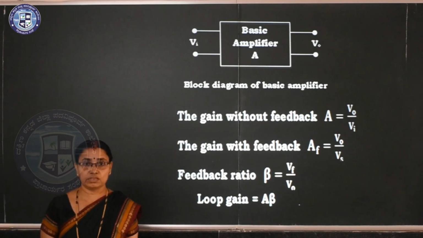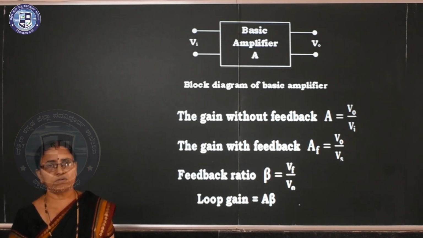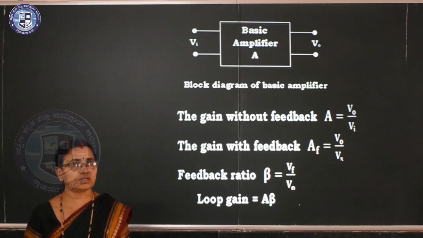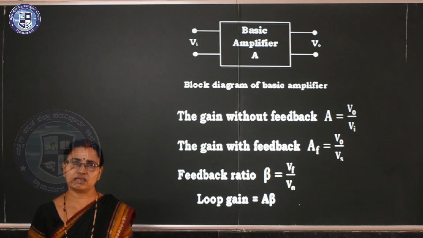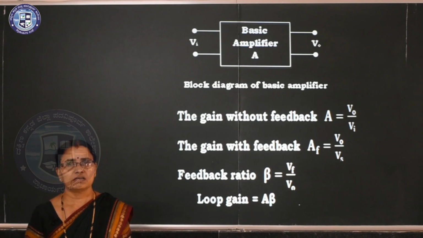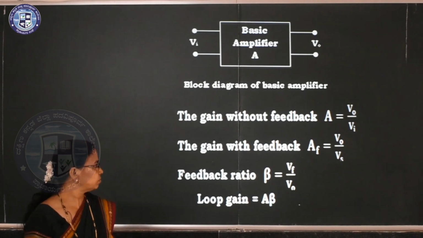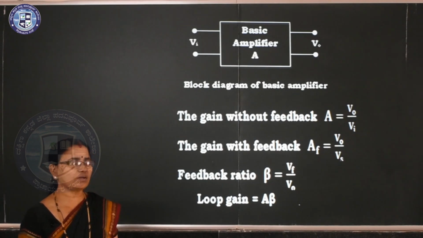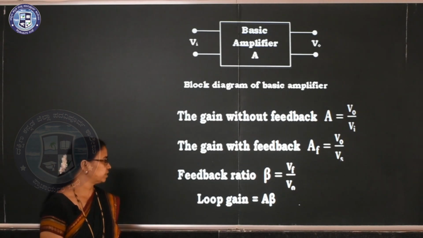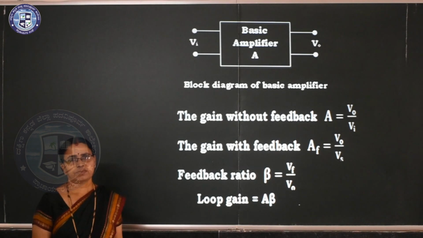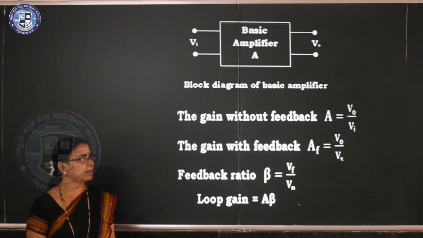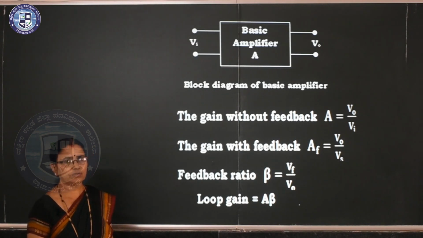The feedback ratio, beta, also called transmission factor or feedback factor, any name you can consider, is the ratio of feedback voltage to the output voltage.